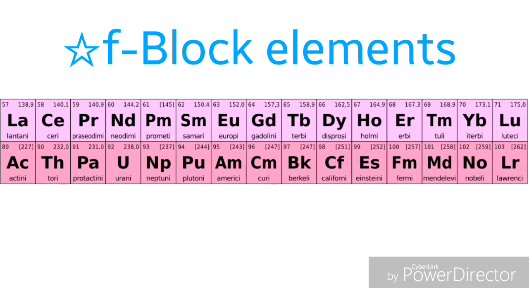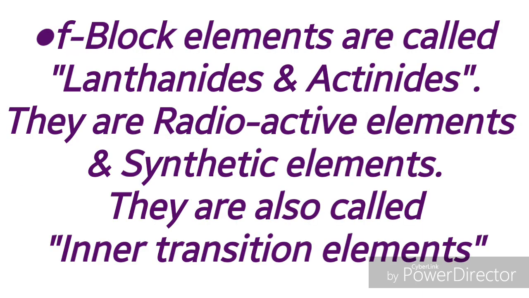Students, now let us see F block elements. These are called lanthanides and actinides. Actually, they extend from periods 6 and 7 of D block. Most of the elements are radioactive elements and synthetic elements.